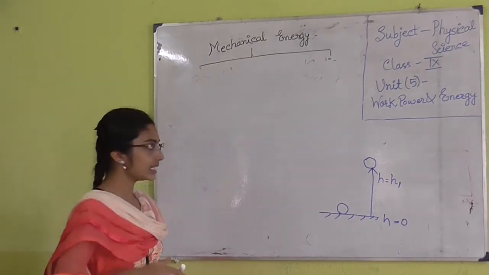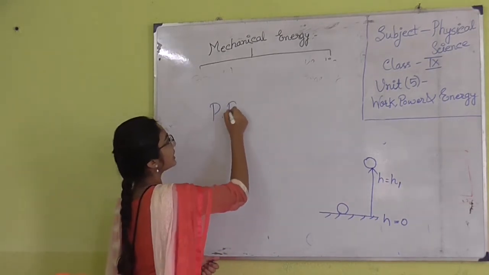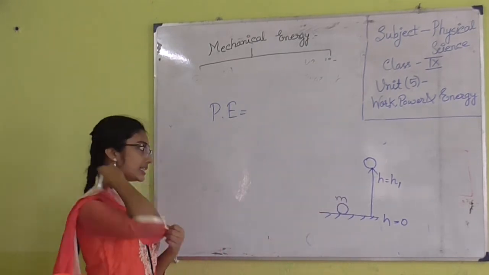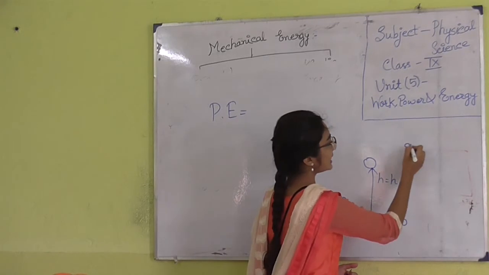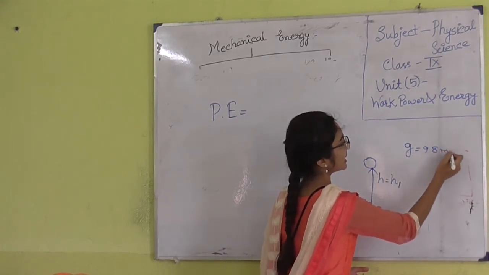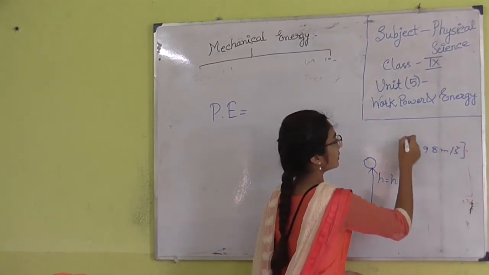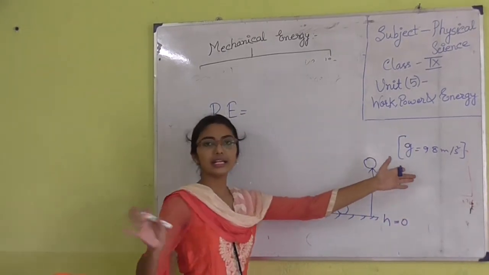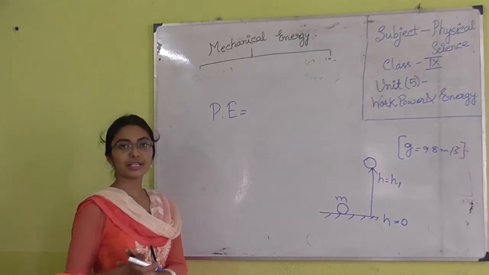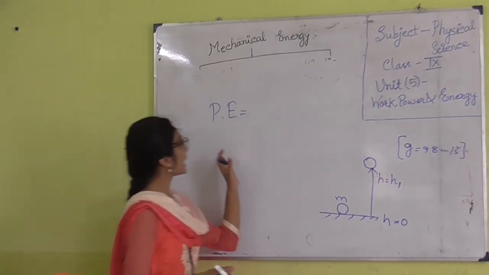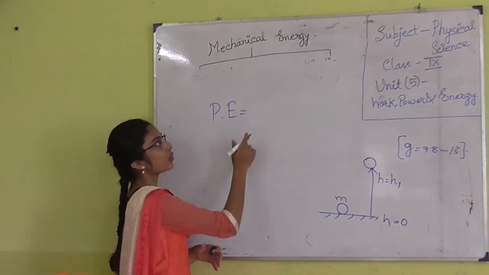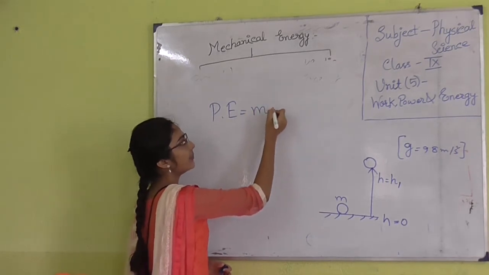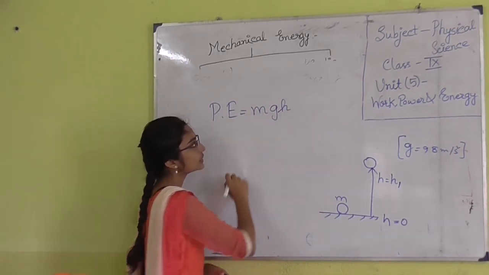Potential energy, Pe: suppose the mass of the ball is m and the gravitational acceleration is g, that is 9.8 meter per second square in Kolkata, or India actually. So, the amount of potential energy within this ball is Pe equals mgh.